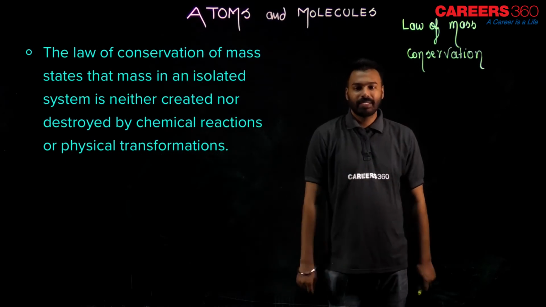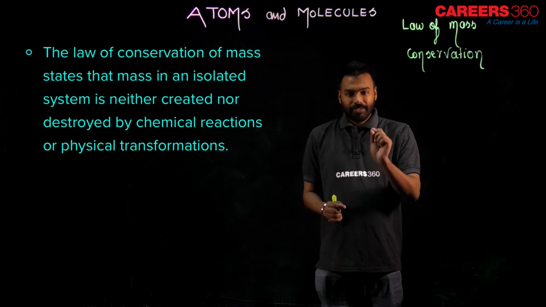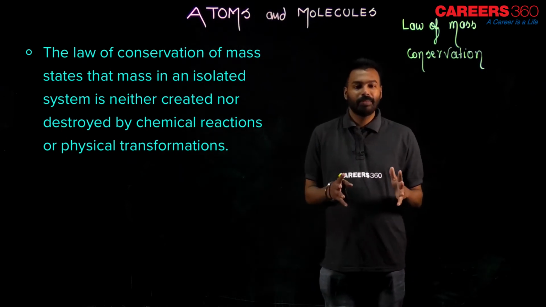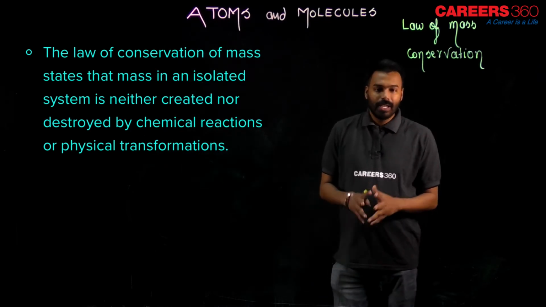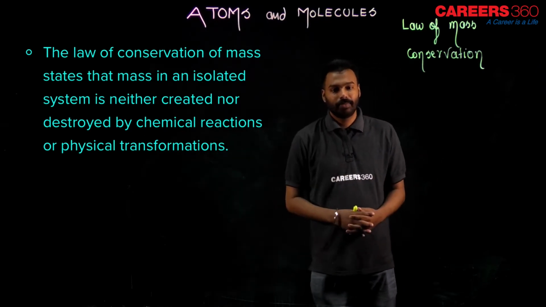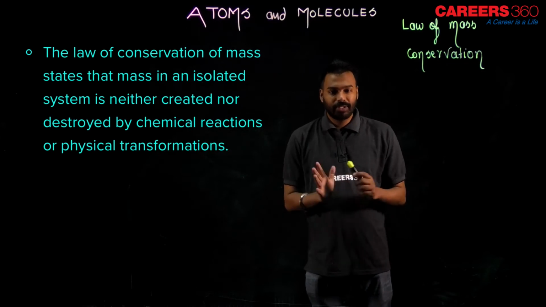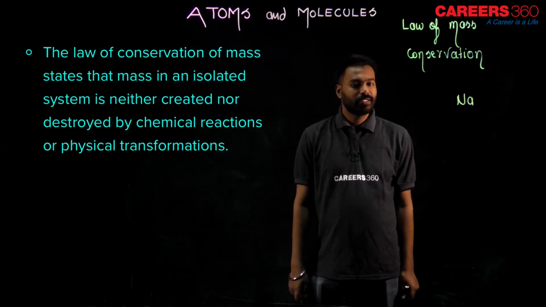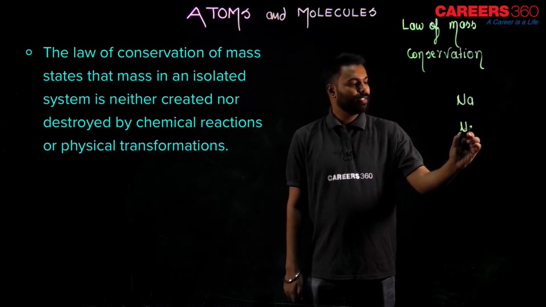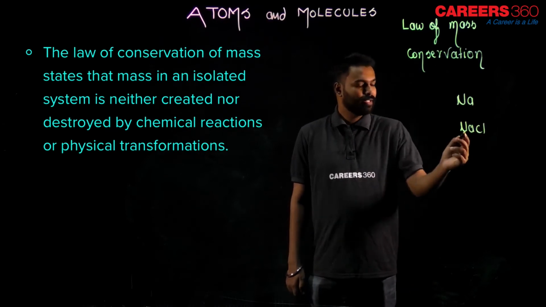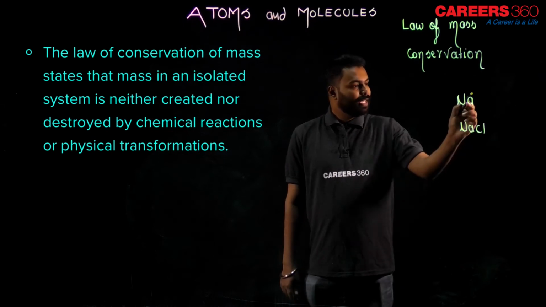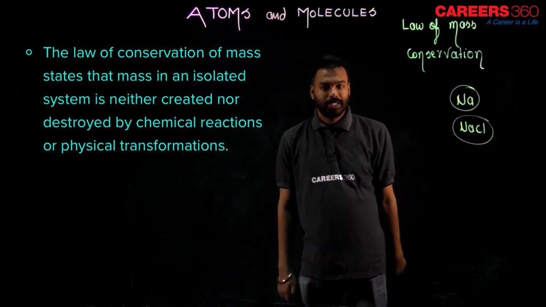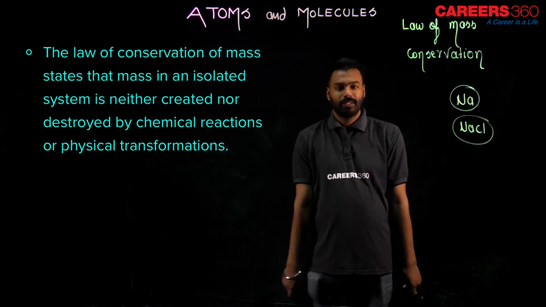The conservation of mass states that, understand one by one, that mass in isolated system. What is the meaning of isolated system? See, isolated means single. It's not combined with anyone. Suppose if I talk about the Na, so Na is single here. If I talk about NaCl, Na is not single. So here Na is isolated, and here Na is not isolated. So isolated means single.